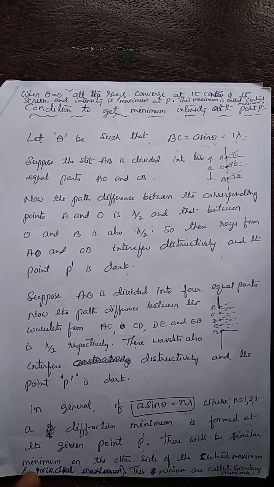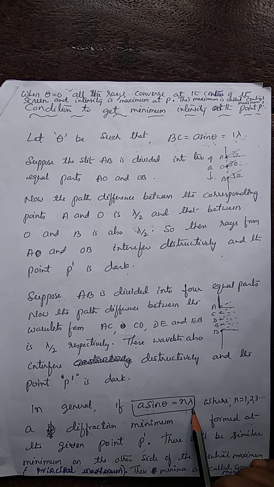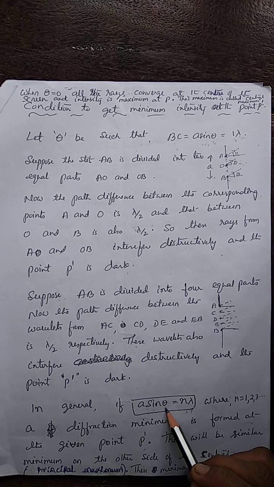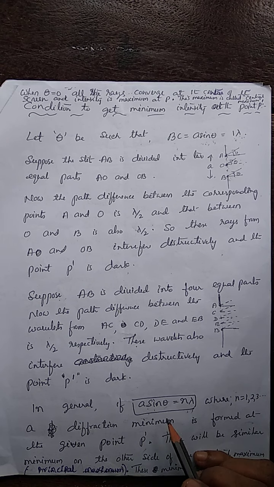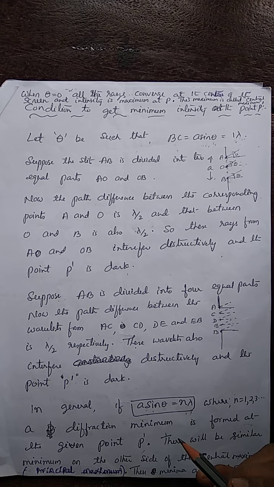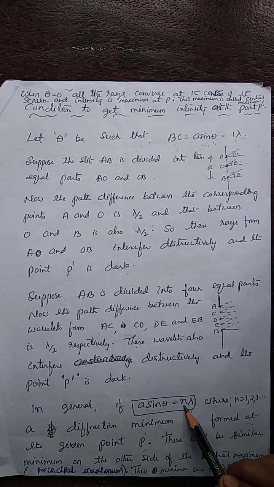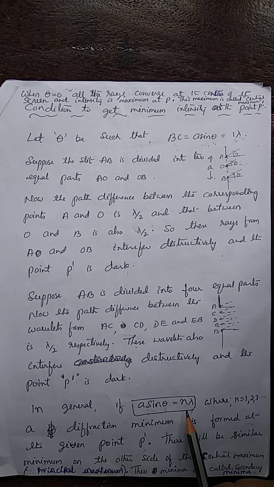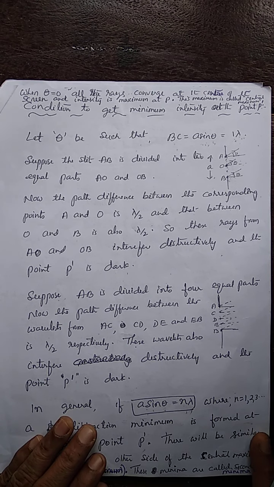This is the condition for the secondary minima. For the first minimum, theta is theta 1, for the second theta 2, for the third theta 3, and for the nth minimum theta n. So depending on the angle of diffraction, the different minima bands are produced on either side of the central maximum.